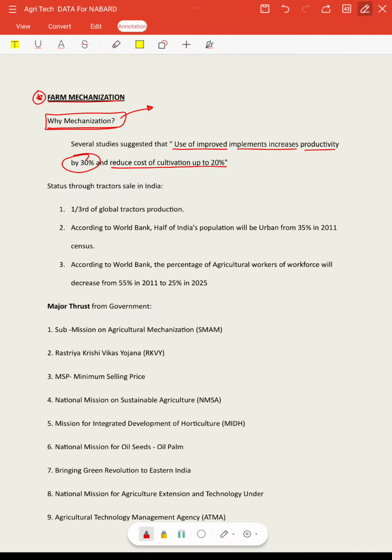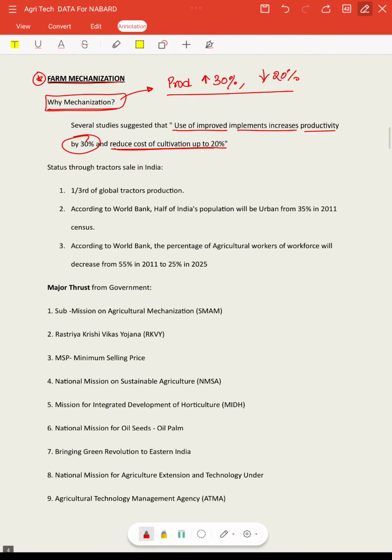When we adopt farm mechanization, productivity increases by 30%, and at the same time the cost of cultivation, indirectly by reducing labor cost, falls by around 20%. So that is why it is very important to adopt farm mechanization.